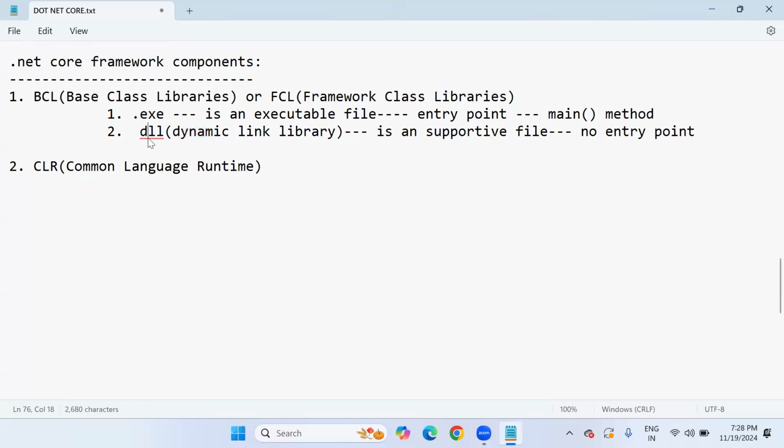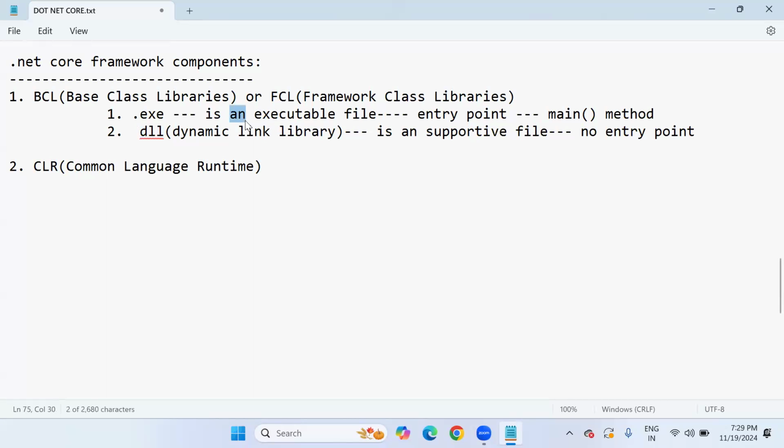Once we have a DLL in a .NET application, we can reuse it anywhere. So generally we use DLL files for reusability. This is the dynamic link library concept. So generally, base class library components come in two different ways: the first is .exe and the second is the DLL file.